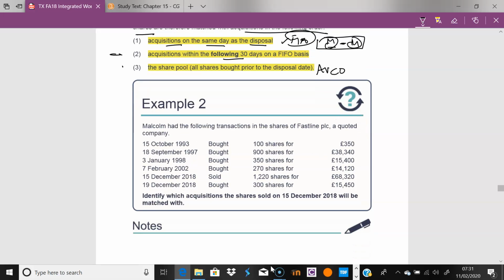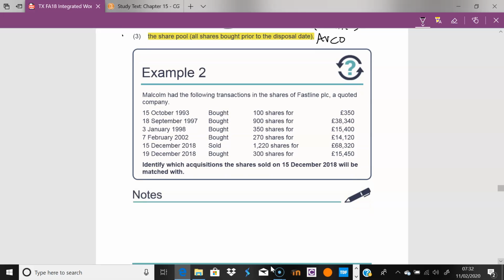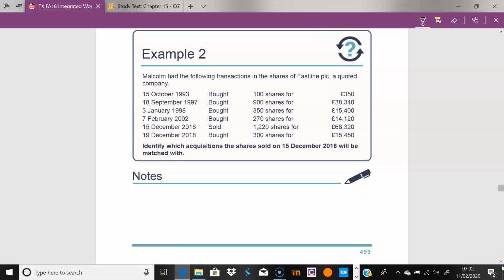So this is more, again, like I say, an avoidance. This is to prevent avoidance of tax, or evasion of tax, I should say. Right, so let's do this example, and then that will take us to 15 minutes in terms of the lesson. But now I hope you're happy with why we do the 30-day look forward.